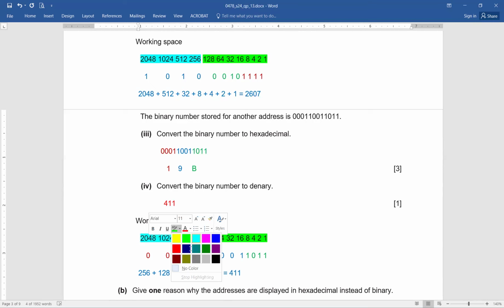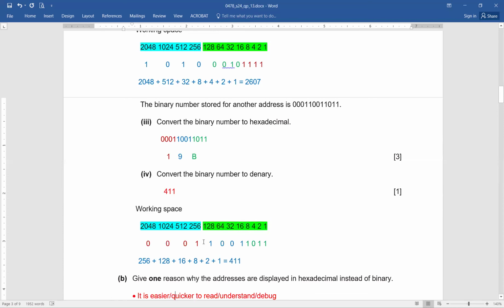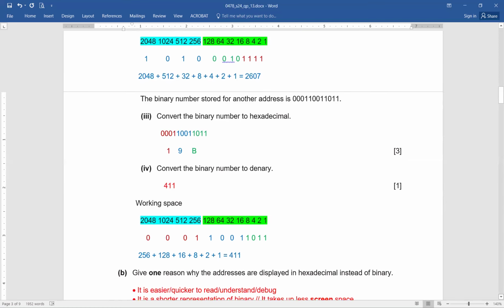This different color coding is done just to make you comprehend that after these 8 bits, if there's any other one, then no worries. We simply carry on with the same and we get the right answer. Now, you can see 1101 1001 1000. Again, you can see we simply are going to add 256 plus 128 plus 16 plus 8 plus 2 plus 1. And this will give me the answer of 411.